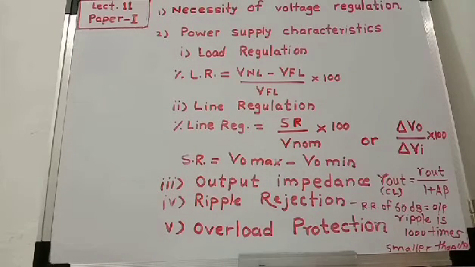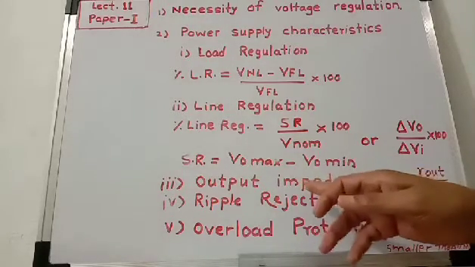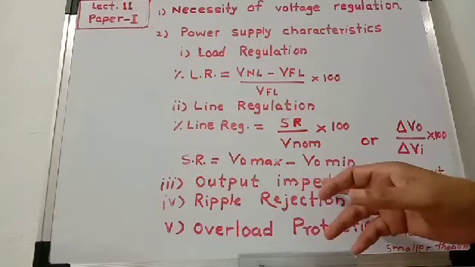Then third characteristic, output impedance. The output impedance of a regulated power supply is very low at low frequencies. It is in milliohm, and if feedback is used in the power supply, then the output impedance will be very low.